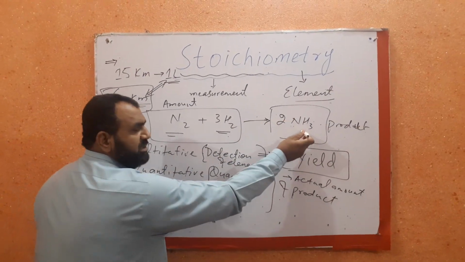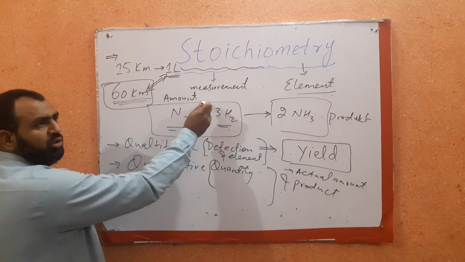That if we need this amount of product, then we can calculate how much amount of reactant is needed for that.